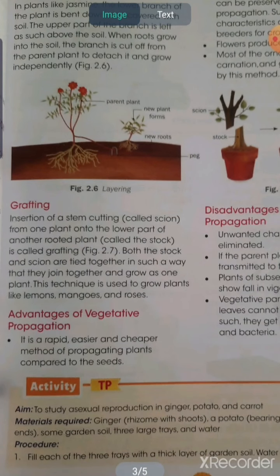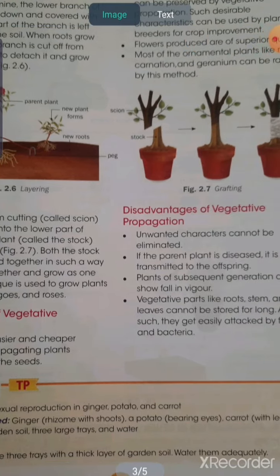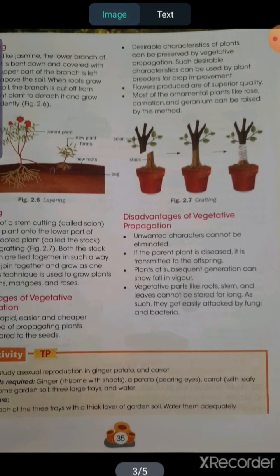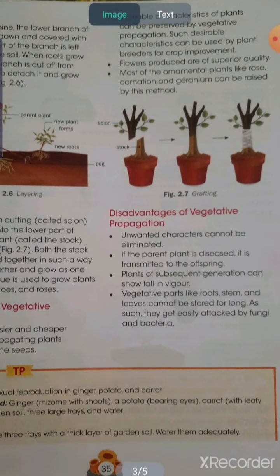Advantages are that it is very rapid, very easy, and also a cheaper method of preparing the plant. Okay, next, the desirable characters of the plant can be preserved by this vegetative propagation. The same character which is present in the parent body will transmit to the offspring also. The flowers which are produced are of super quality.